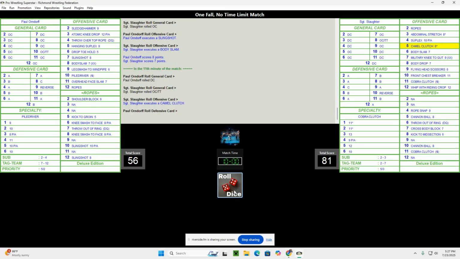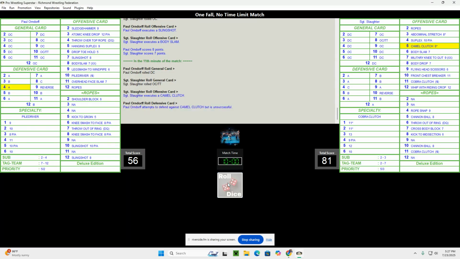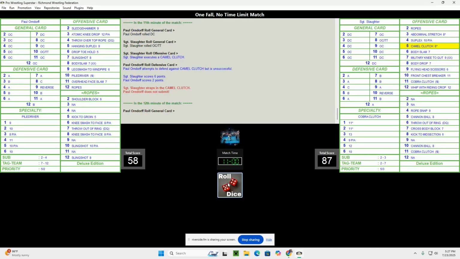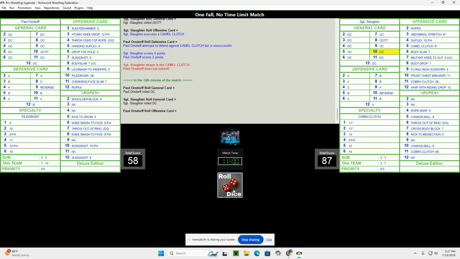Another offensive move. Oh, Sergeant Slaughter is going to go with the camel clutch. Potential submission move here. Let's see what happens. No, he does not submit. So it's 87-58, 11 minutes in. Let's see if Orndorff can make a comeback here.